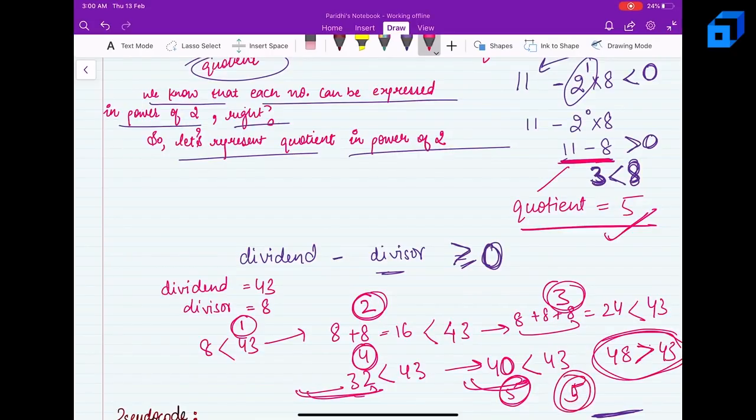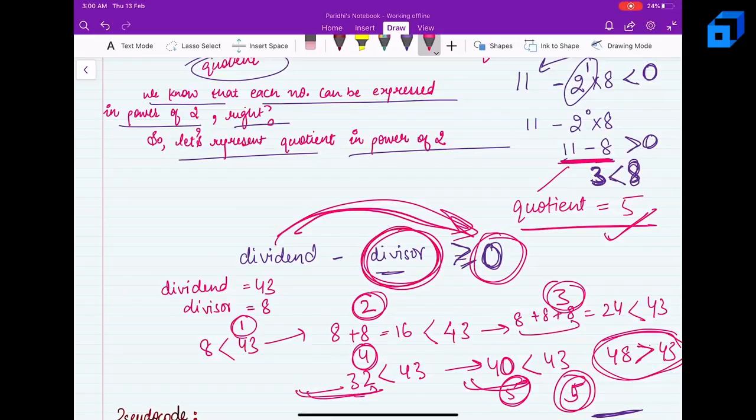So instead of moving from my dividend to making the remainder 0, I can start from my divisor and move toward the dividend, and if it becomes greater, I'll simply stop.